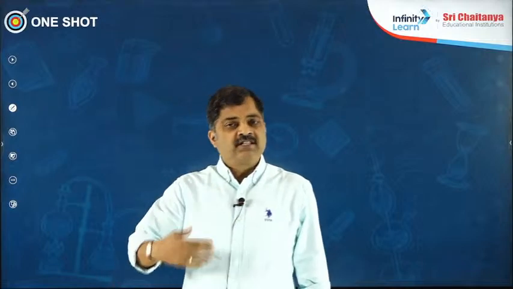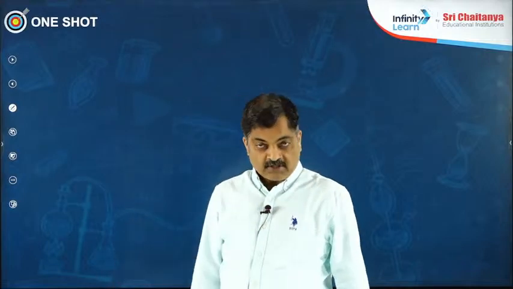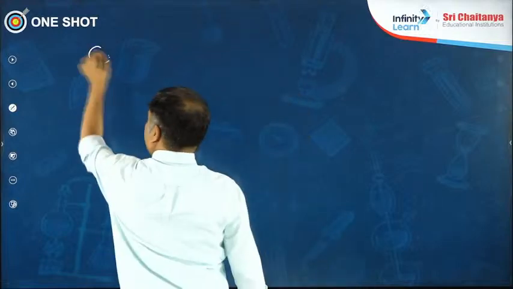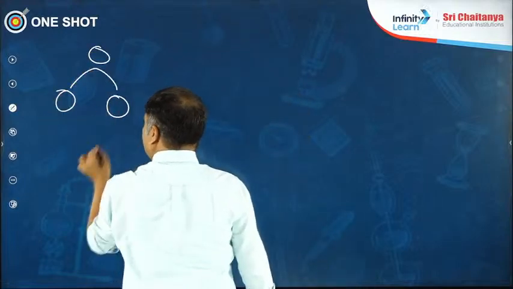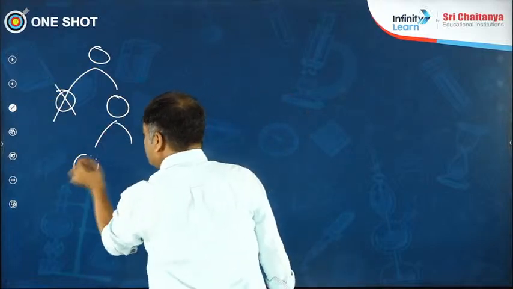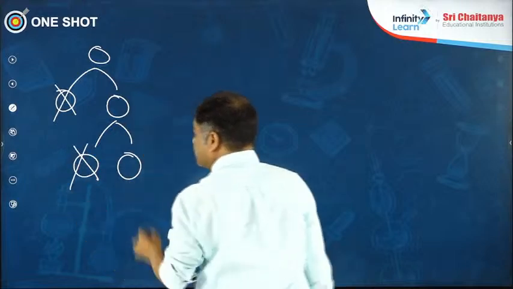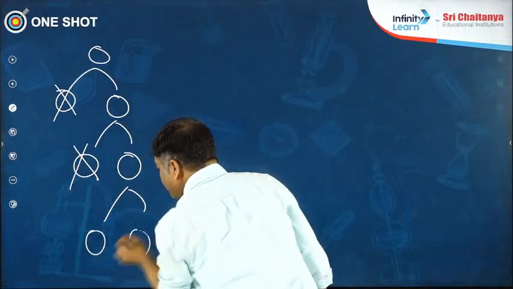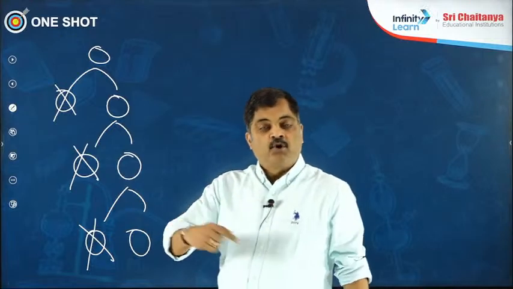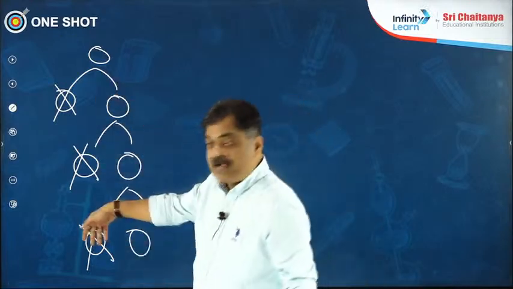What we have to discuss is about the two types of growth rate: arithmetic growth rate and geometric growth rate. Now, what do you see in arithmetic growth rate? A cell divides into two. One cell is going to become permanent, the other cell divides into two, and again one cell becomes permanent. Every time, out of two cells, only one cell divides, the other cell becomes permanent.